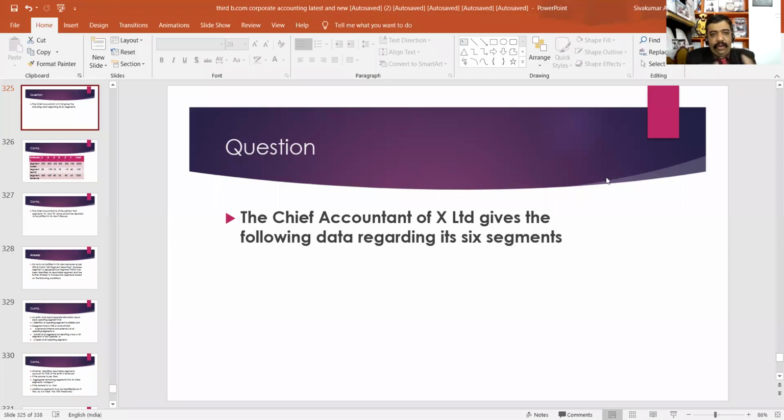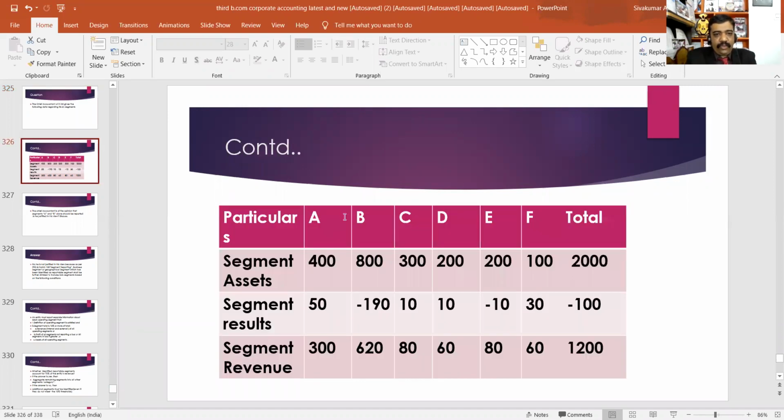Okay, now we have to solve some questions related to segment reporting problems. Please look at the PPT. The chief accountant of X Limited gives the following data regarding its six segments. The question is on the PPT. Particulars: segment asset, segment result, segment revenue. Segments are A, B, C, D, E, F, and total figures are also given in the question.